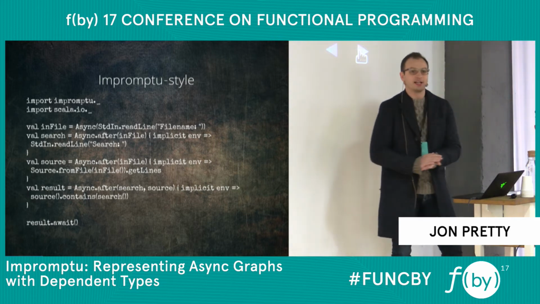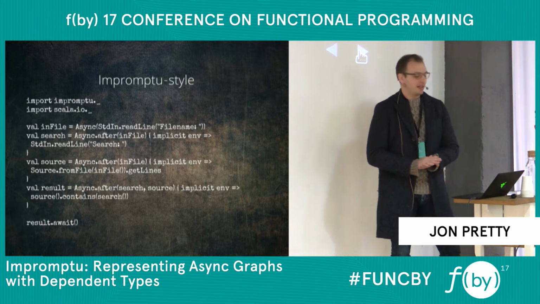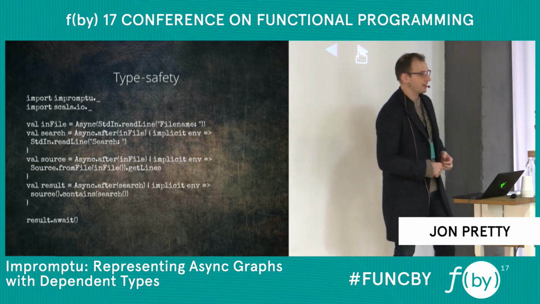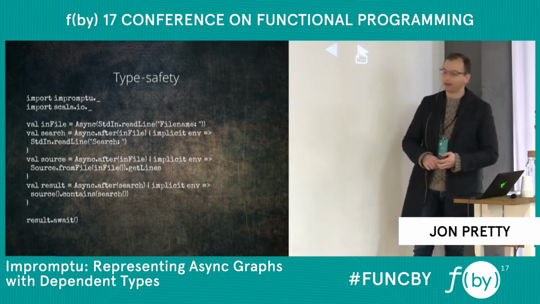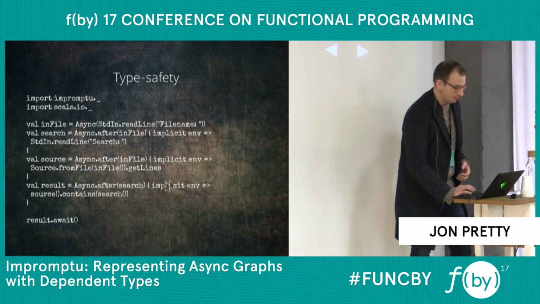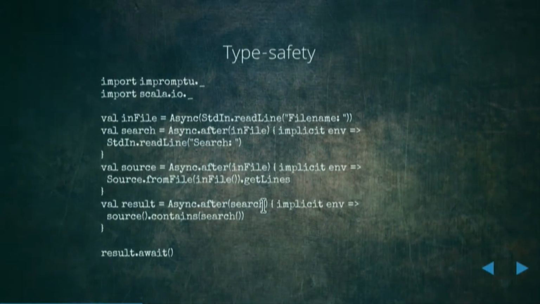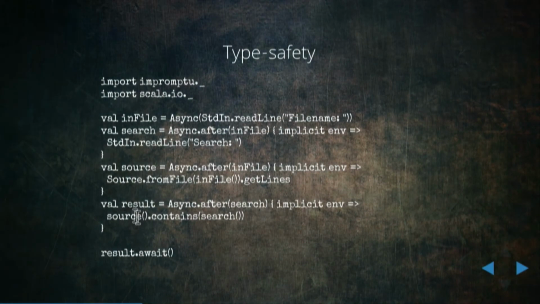The more interesting case, as you often find, is not the successful cases, but the failure cases. Now, I can make this fail to compile by forgetting to declare source in here. If I try and compile this, the compiler will say that I've tried to access the value from source, but it hasn't been declared as a dependency.